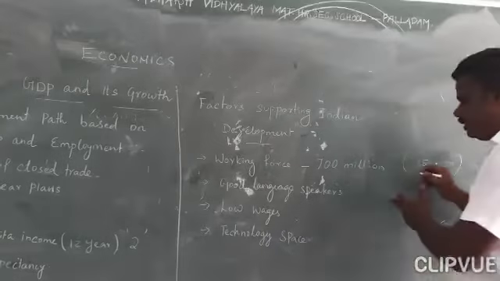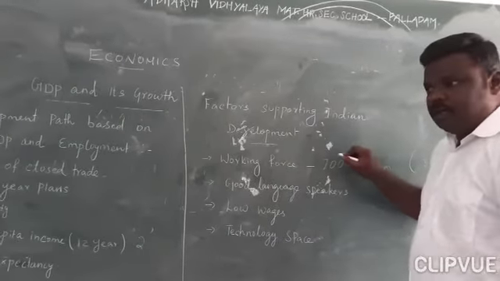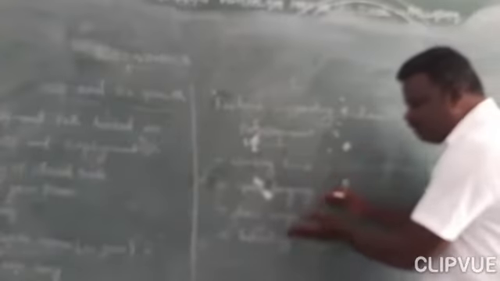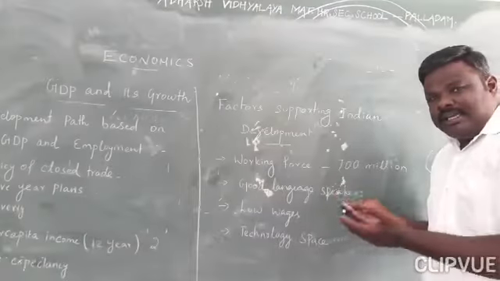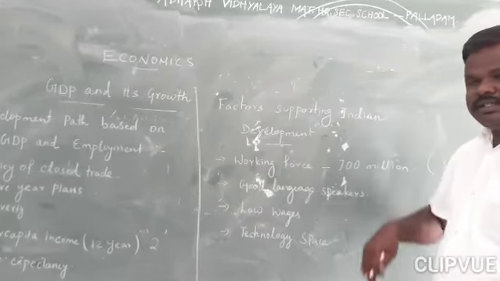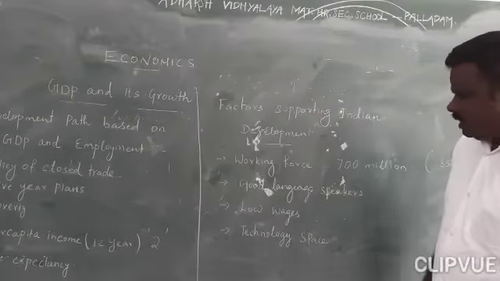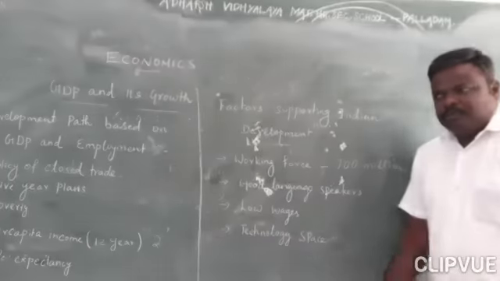This working force, I said, is 700 million people. Most of the people are in the low wages category, but they are satisfied in India. Compared with other countries, their wages are low here. That's the difference. Okay, and finally, you can see technology.